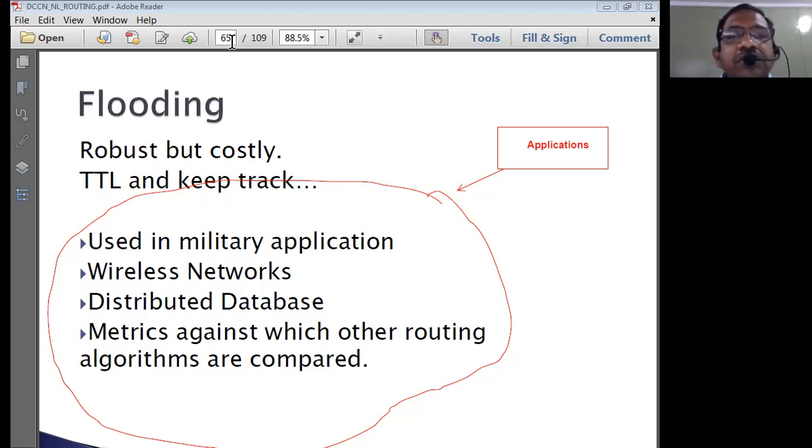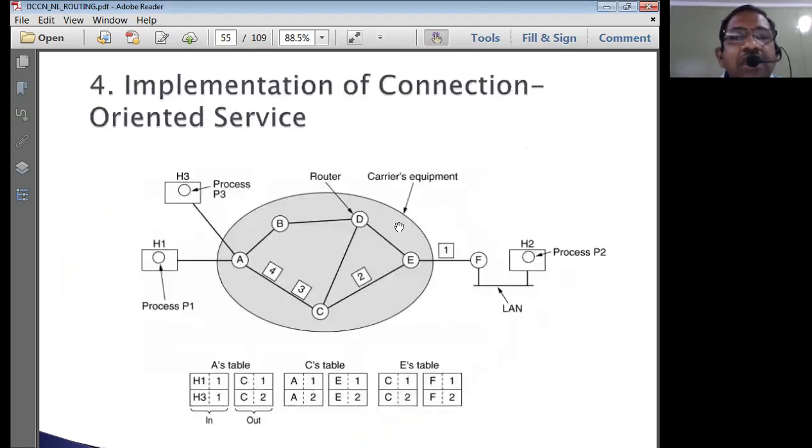So how does the flooding process go on? Let us try to understand it. In the earlier chapters, we saw a network architecture in the last session to explain connection-oriented and connectionless service. Imagine a similar scenario here for flooding, with routers A, B, C, D, E, F. Router A may be connected to some other routers, and router F may be connected to other routers in the network.